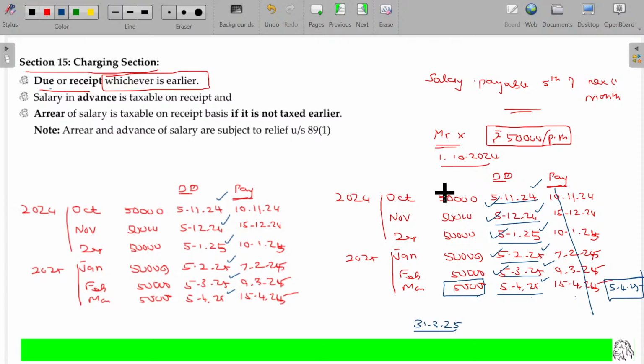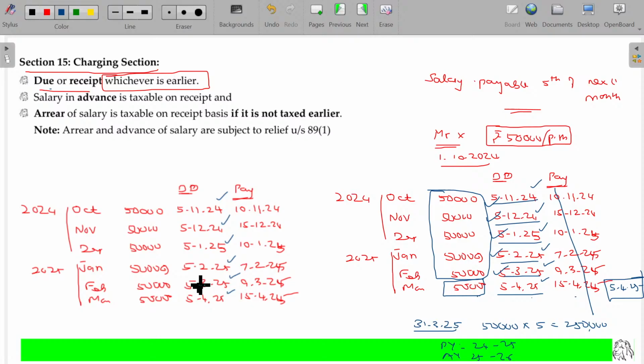Now, the overall income taxable for him this year is the summation of these 5 incomes. So 50,000 into 5, 2,50,000 will be the taxable income for the previous year 24/25, taxable in the assessment year 25/26. Is that clear?